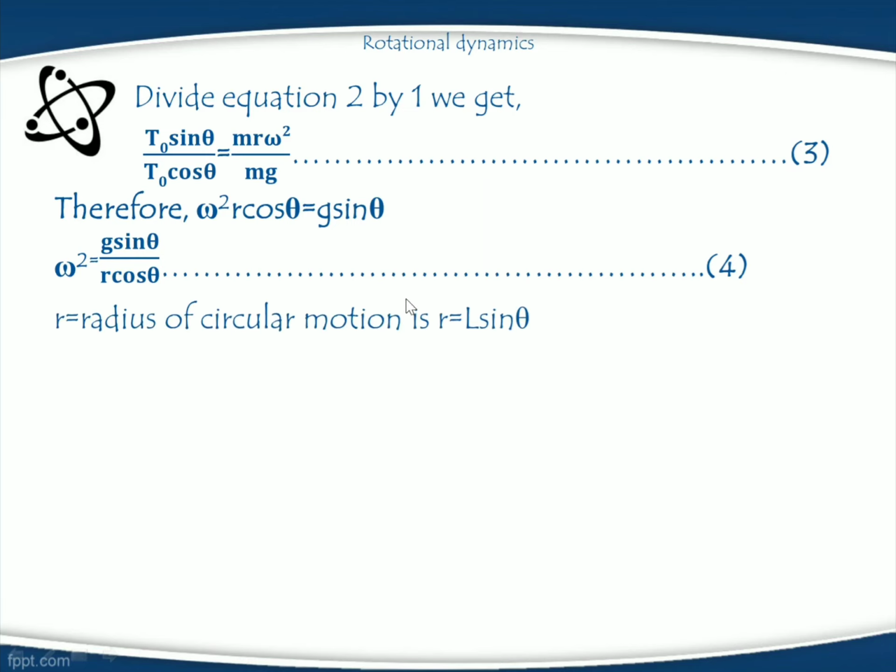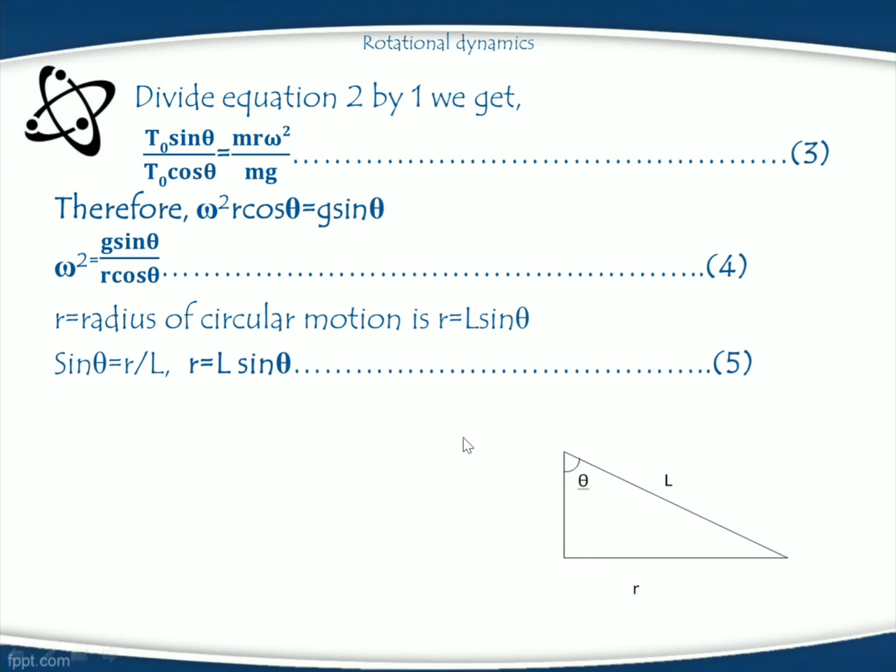Put r, the radius of circular motion, equal to L sin theta, because consider this right angle triangle. In this right angle triangle, theta is the semi-vertical angle of the conical pendulum, L is the length of the conical pendulum, and R is the radius of the horizontal circle. Hence we can write sin theta is R upon L, because sin theta is nothing but opposite side upon hypotenuse.